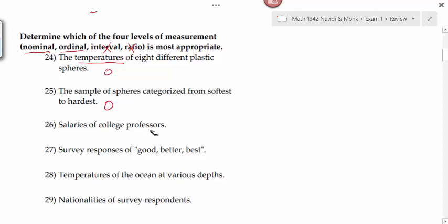The salaries for college professors, ordinal, because you can arrange salaries in order from smallest to largest, right? Survey responses of good, better, or best.